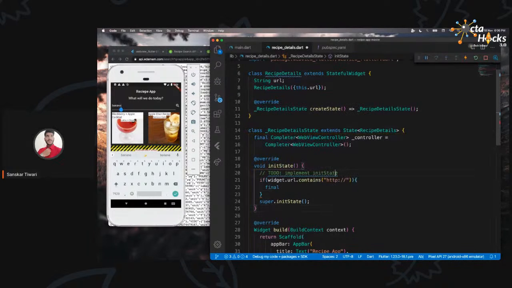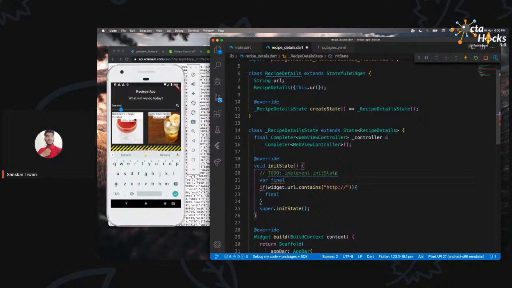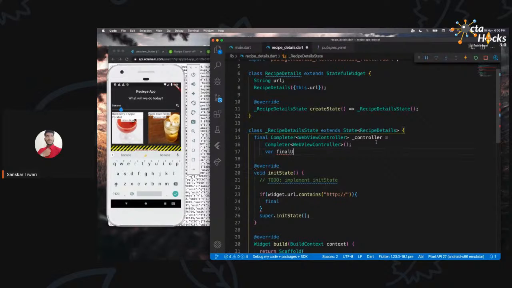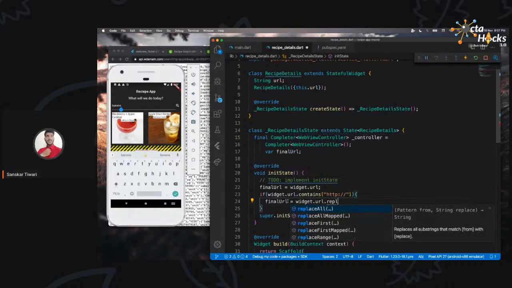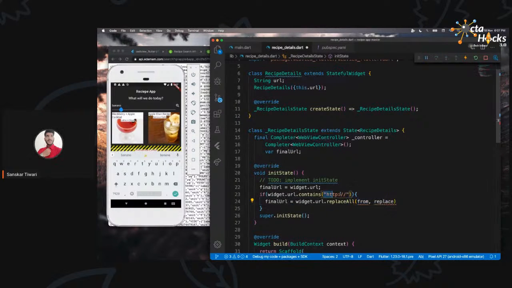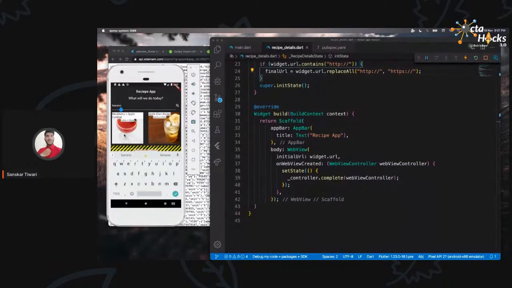Let me just create a variable. I'm going to call it final URL. I should create it over here. And I'm going to say final URL is equal to widget.url dot. What do I want to do? I want to just replace all the HTTP. Well, we are just going to have one, but wherever we have it, I want to replace it with HTTPS. That's all, I don't want to do quite a lot. I'm just going to copy that, and let me see if that is going to fix it.